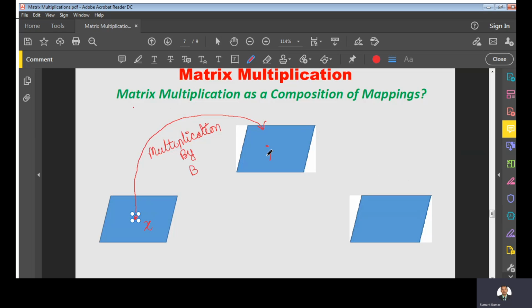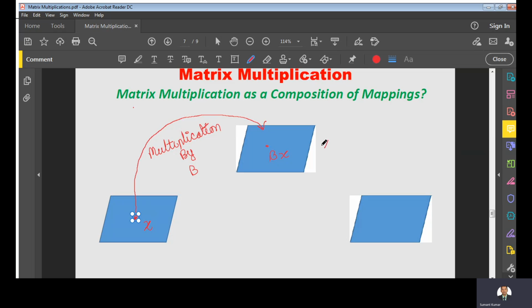We are getting an element of the kind Bx. When we multiply a matrix by a vector, as already discussed in the previous case, this Bx will be an element of this space. So what will happen now?